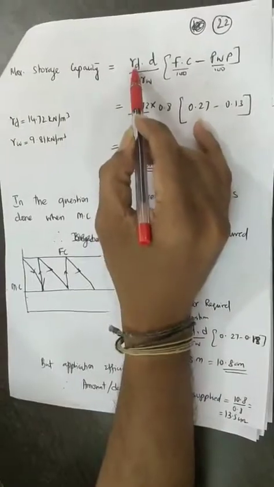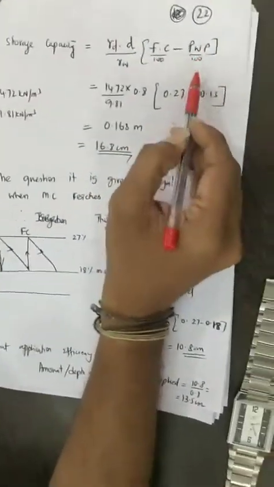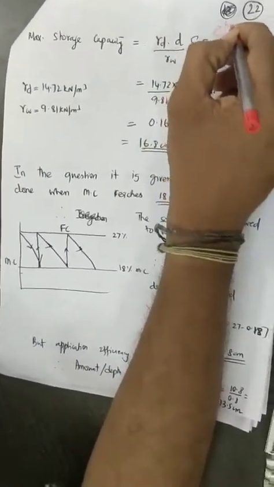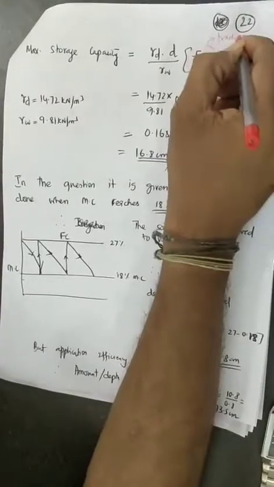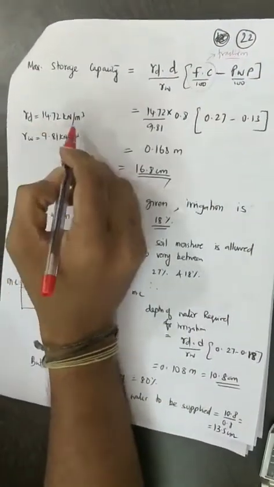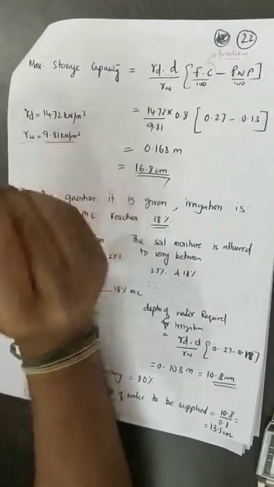So directly we can find out gamma D by gamma W into D into FC by 100 minus PWP by 100. I always said this value should always be in terms of fraction and not in percentage. Gamma D is 14.72 kilonewton per meter cube and gamma W is 9.81 kilonewton per meter cube.